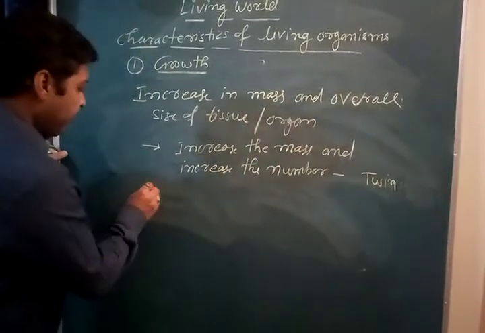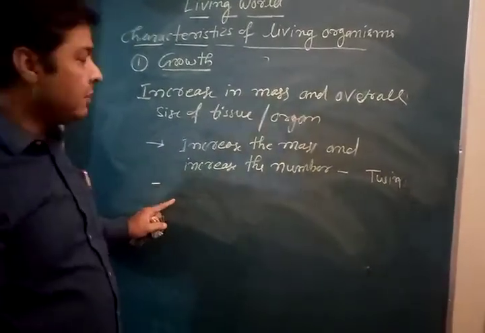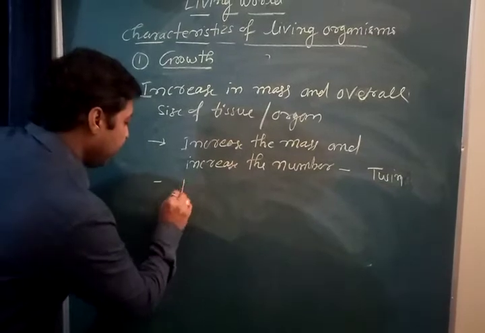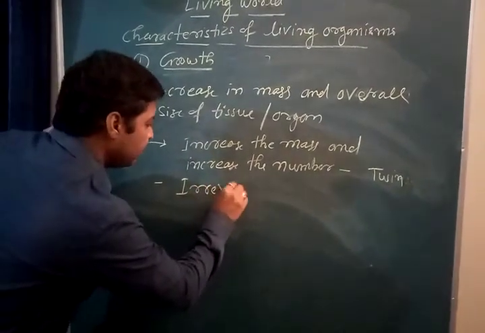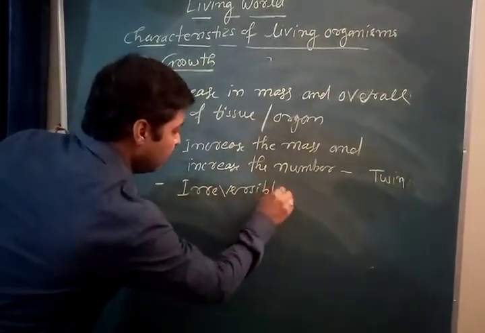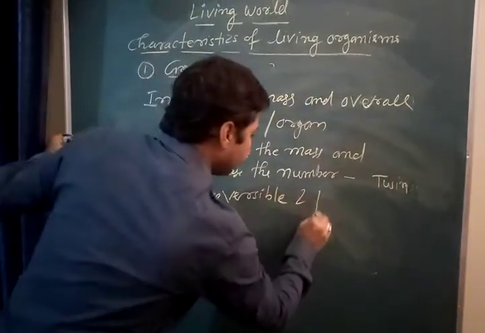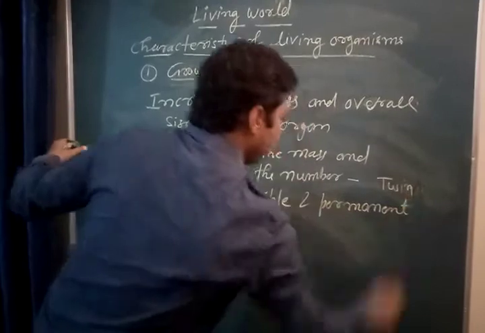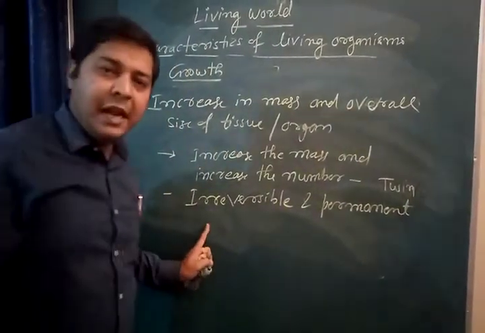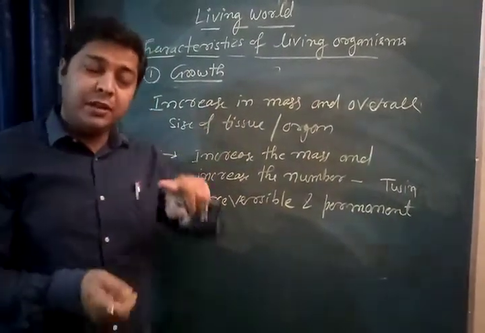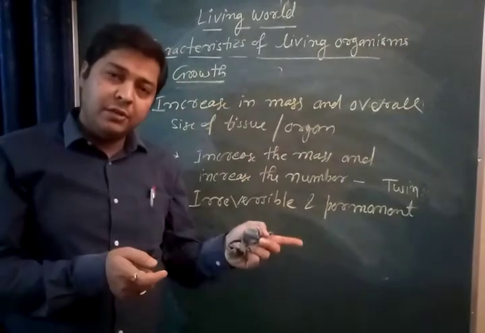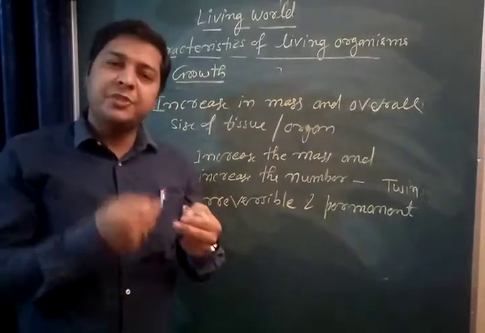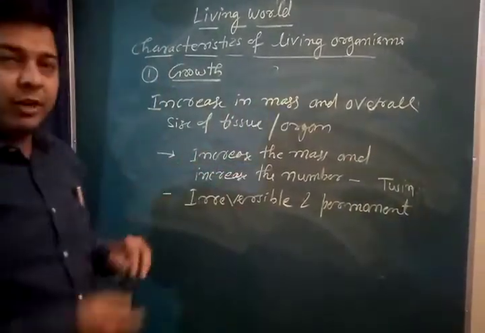In this way, we can write that growth is an irreversible and permanent process. If growth is done once, then it cannot be reversed back. So this is very important.